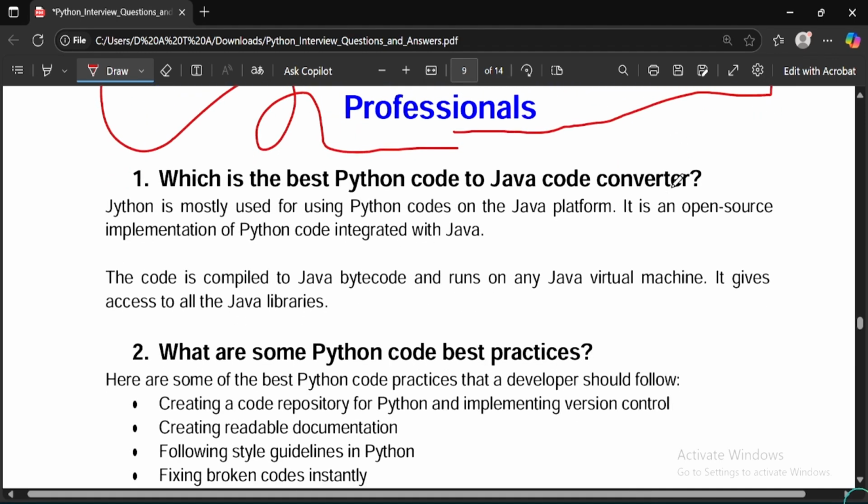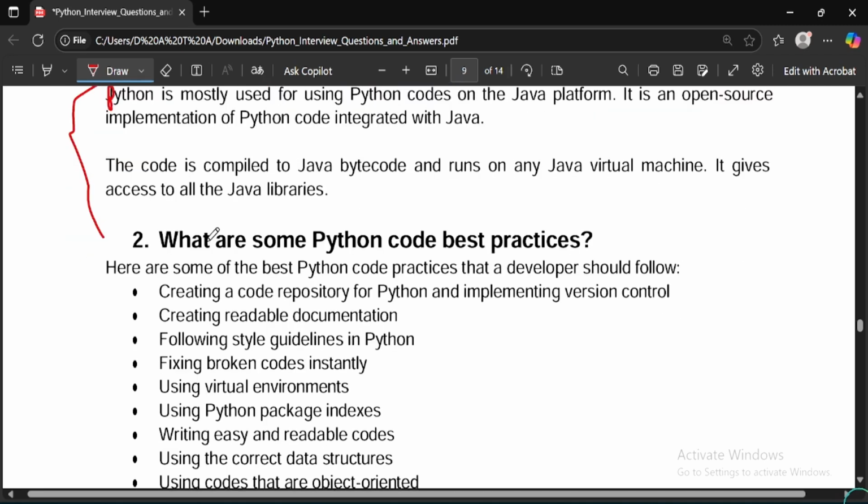Which is the best Python code to Java code converter? The answer is given below. Jython, sorry, it should be Jython. Jython is mostly used for running Python code on the Java platform. It is an open source implementation of Python integrated with Java. The code is compiled to Java bytecode and runs on any Java virtual machine. It gives access to all Java libraries.